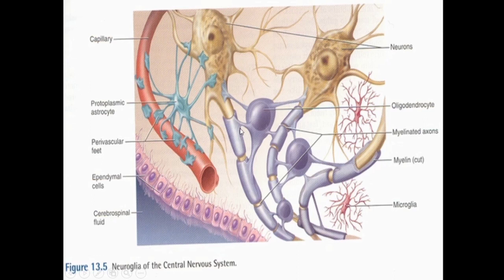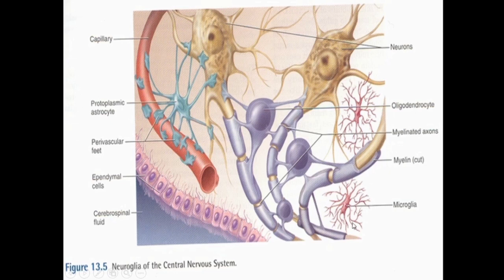You can see the oligodendrocytes in the central nervous system. The Schwann cell is not present, and the myelination of the axons in the central nervous system is carried out by the oligodendrocytes. The oligodendrocyte processes surround the areas of the axons, and they are producing the myelination. You can see the oligodendrocytes, these are the cells which are producing the myelin sheath.